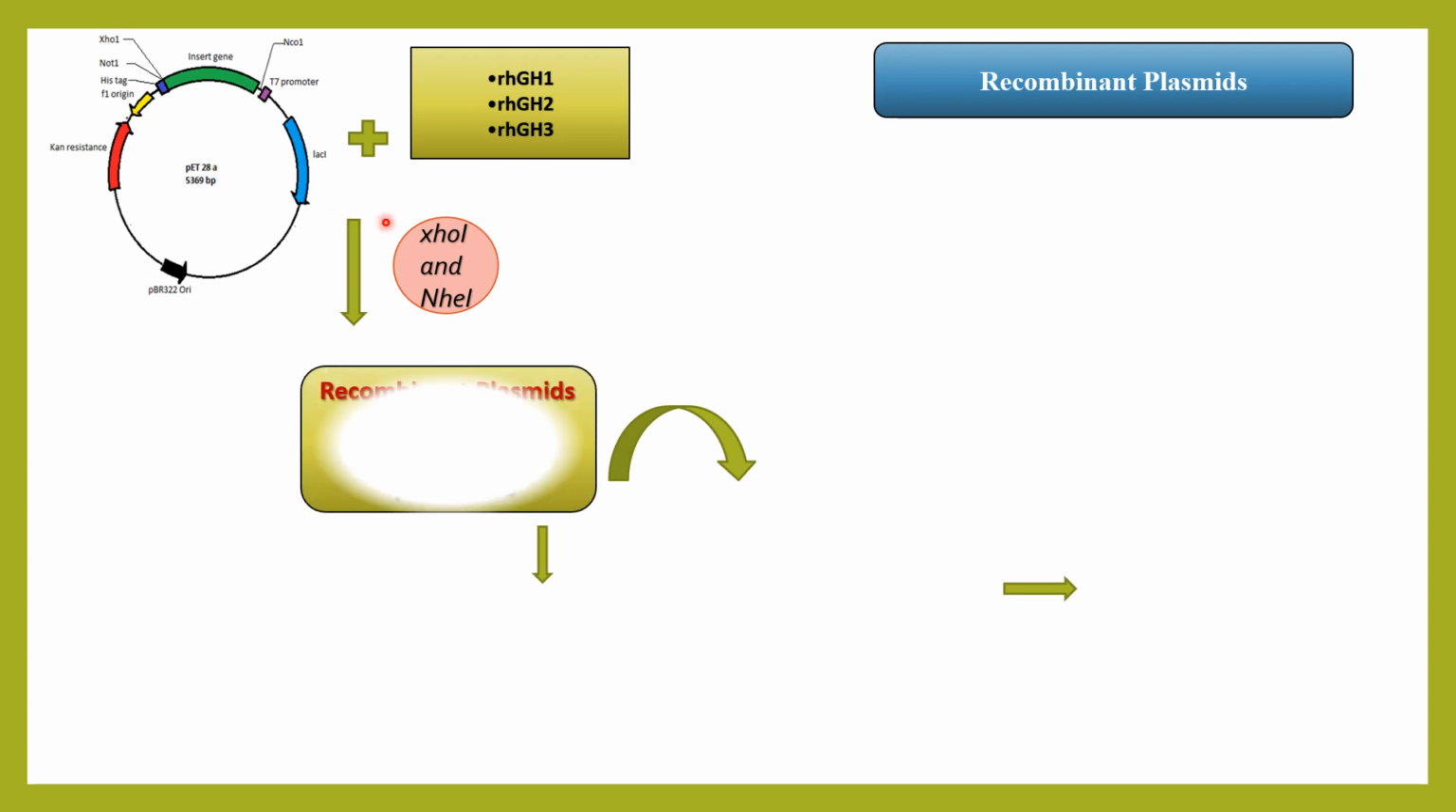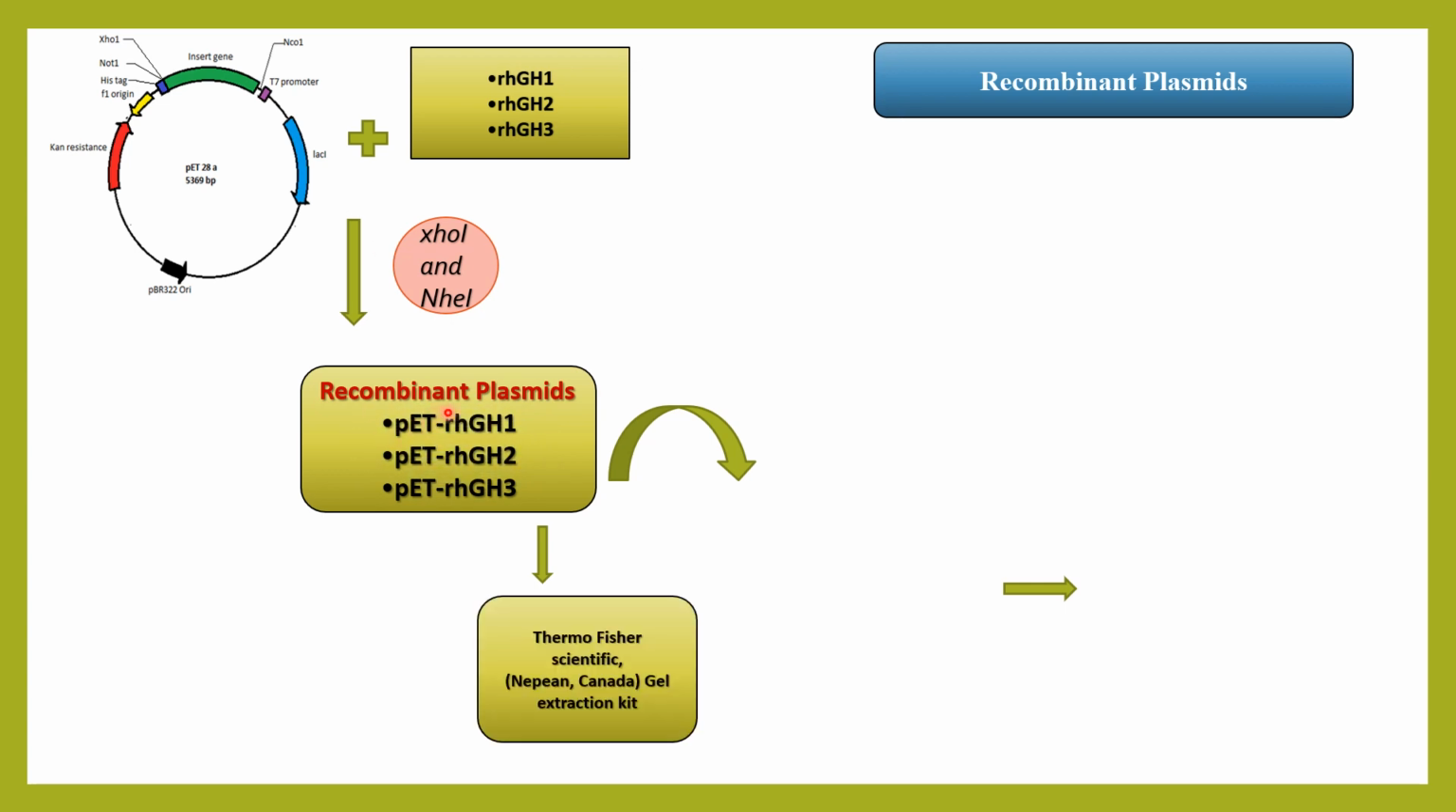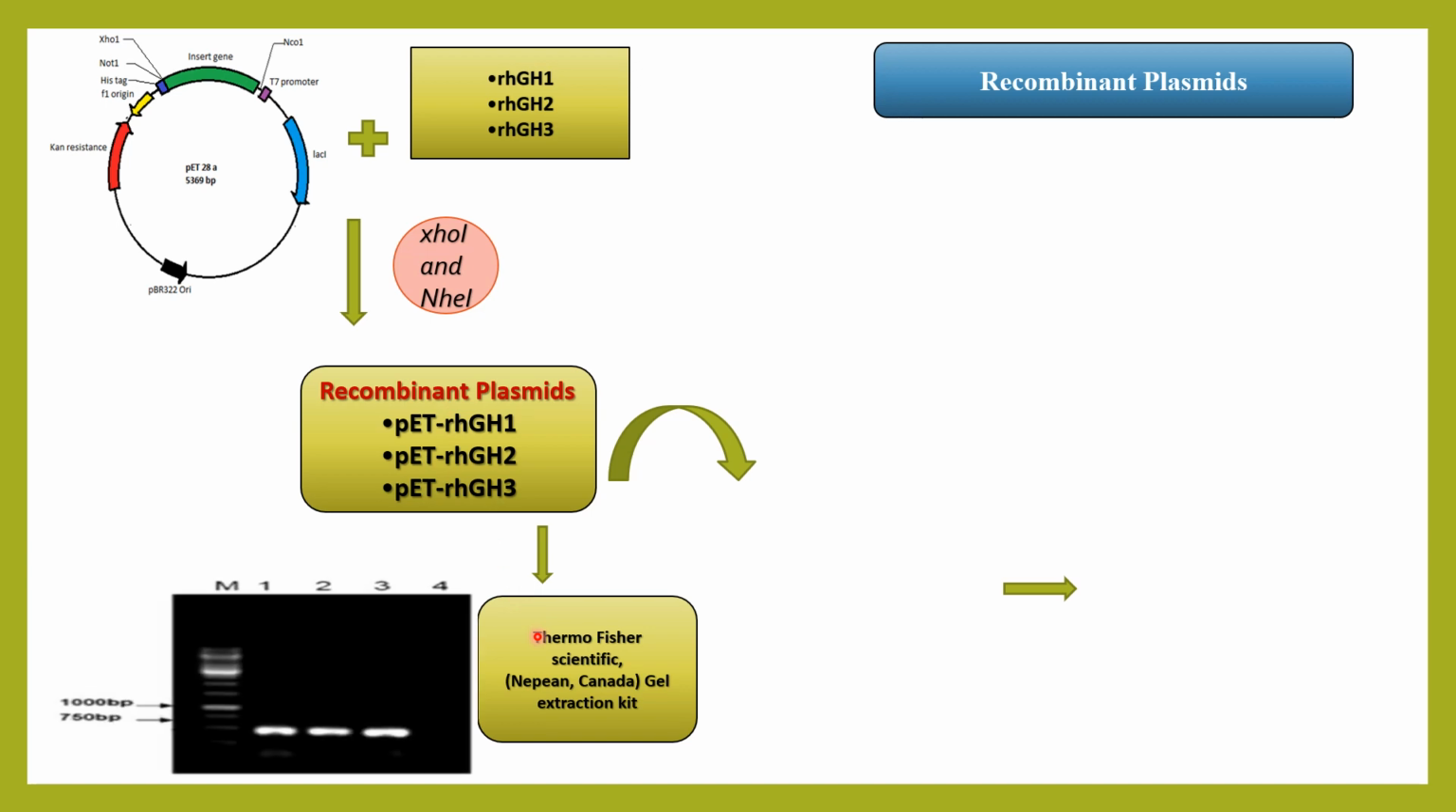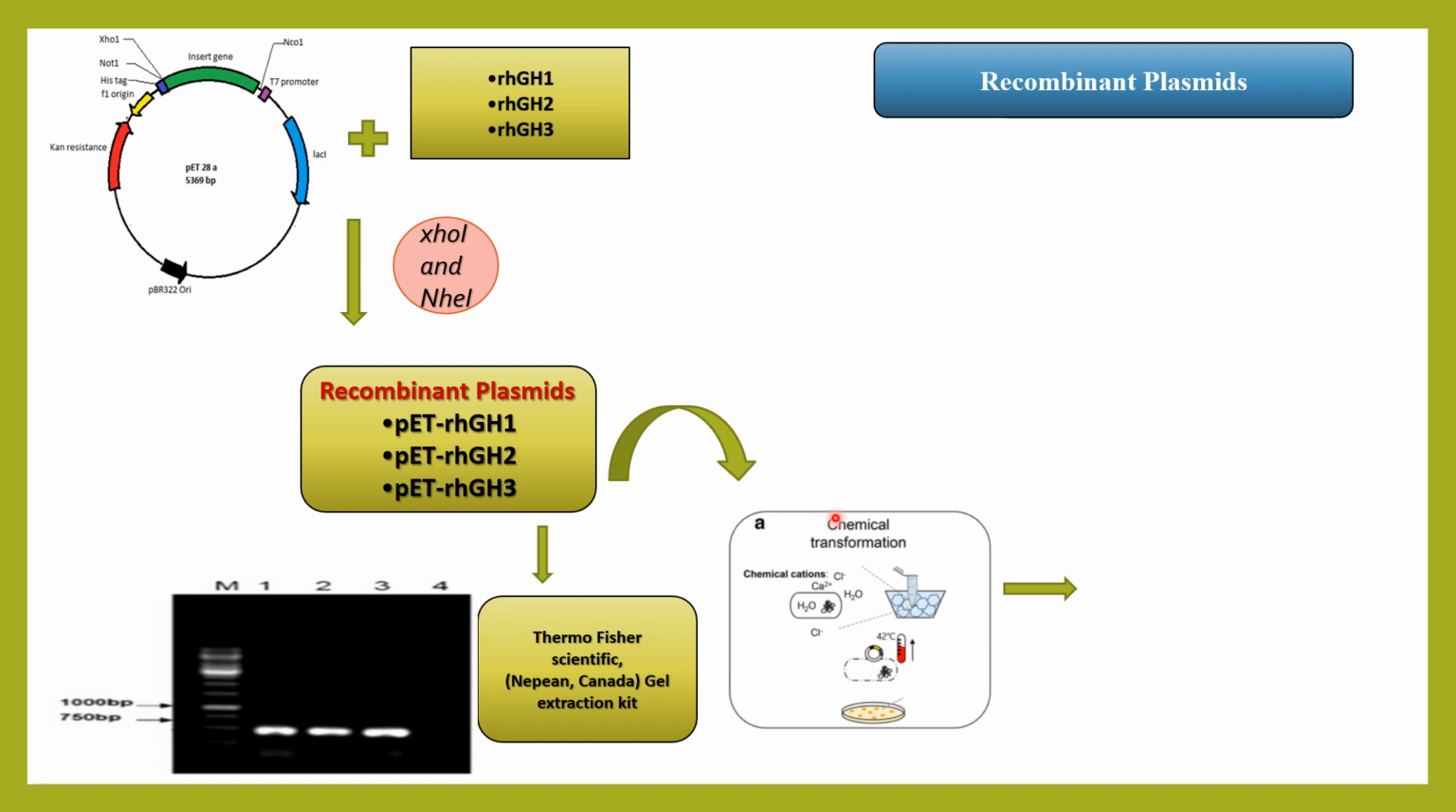enzymes XhoI and NdeI. The recombinant plasmids formed after the ligation process are analyzed by gel electrophoresis to confirm the recombination process. The 3 bands around 660 BP confirm the recombination of growth hormone with the expression vector. After confirmation of recombination, the recombinant plasmids are inserted into the E. coli host cell through chemical transformation process. In this process, both recombinant plasmids and host cell are treated with the calcium chloride solution.